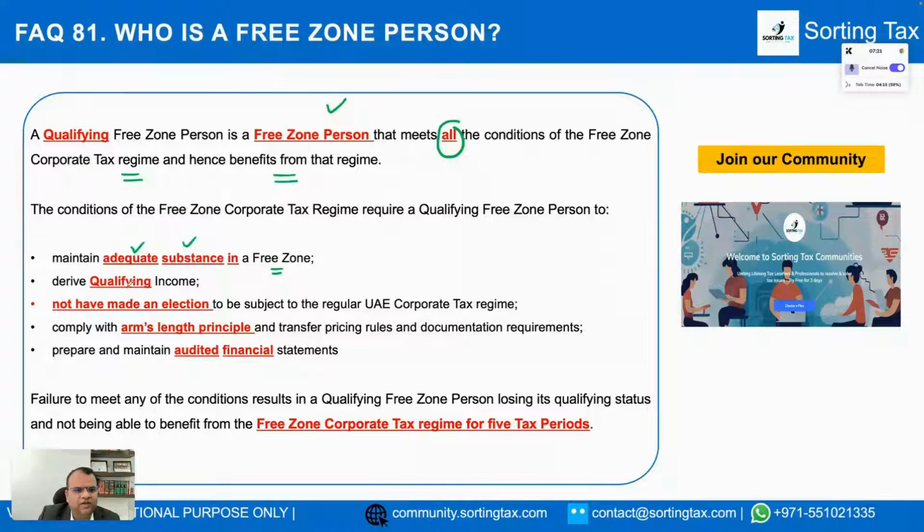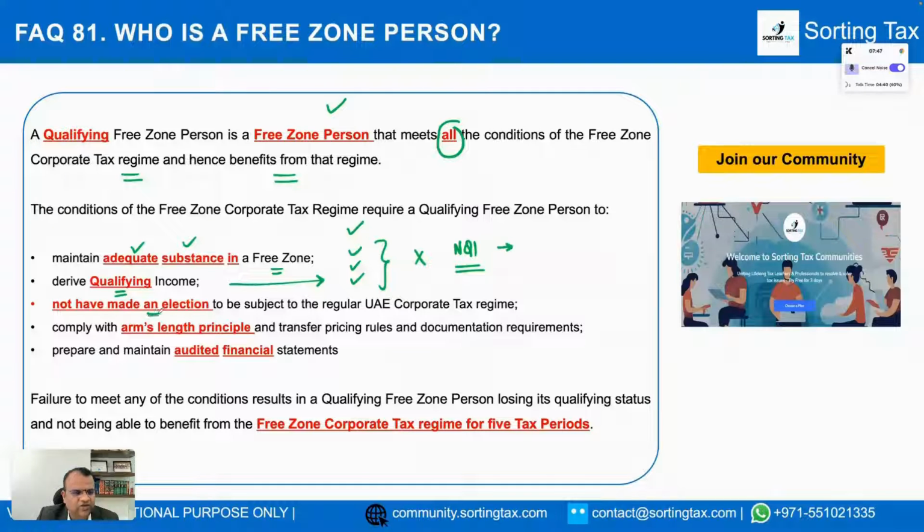Second is you should be deriving qualifying income. Now, what is qualifying income? There's a ministerial decision on it which mentions various incomes which will be considered as qualifying income. If you get this income, the exemption is available. If you don't get this income, you get non-qualifying income, then you're not eligible for the preferential regime. Of course, there's a de minimis threshold, which we will look at.